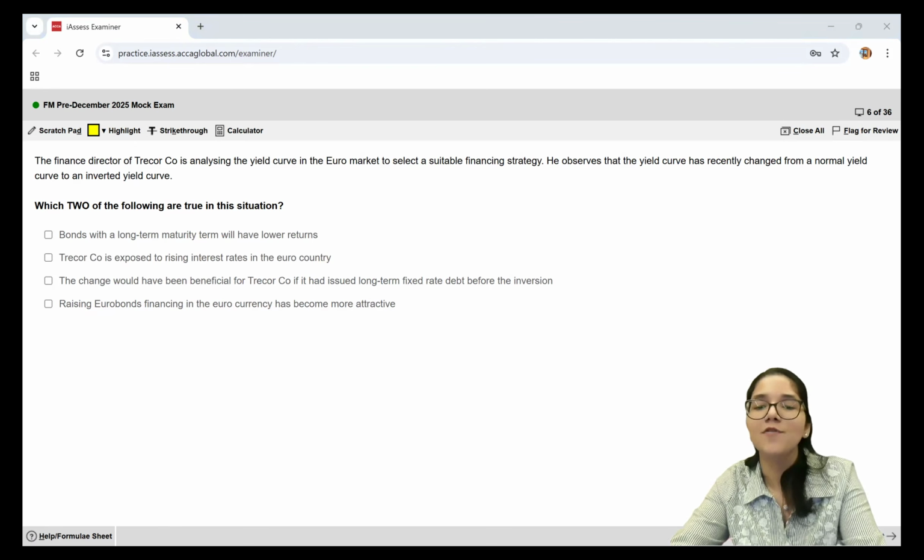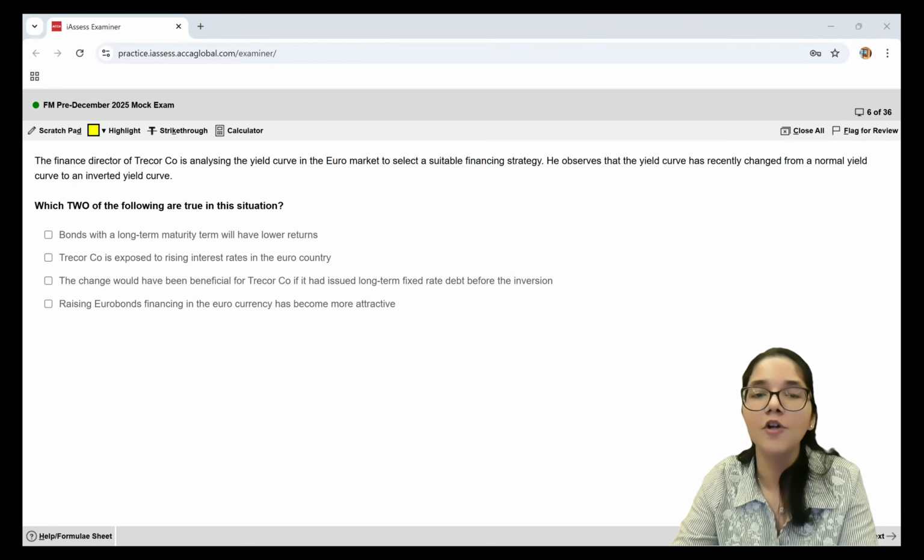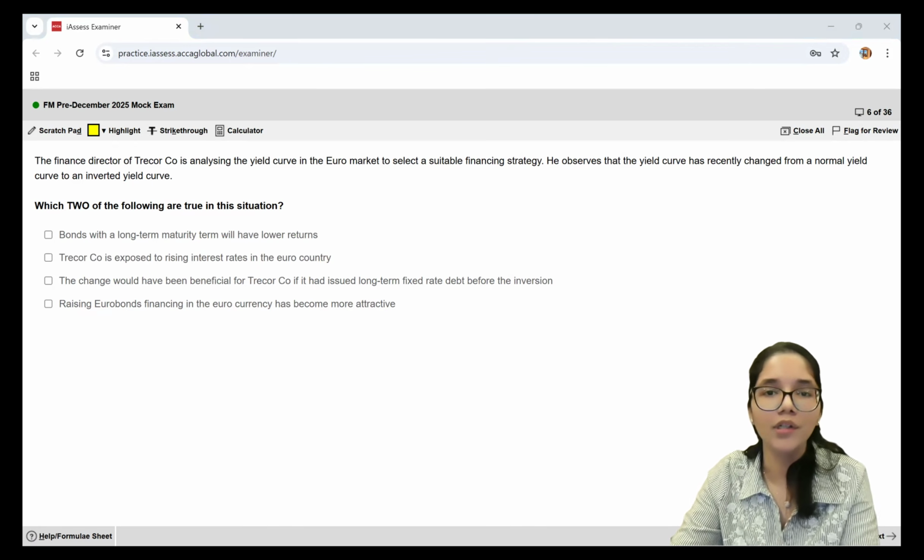So usually, guys, a normal yield curve is always upward sloping. Why? Because the more the duration, the more will be the risk, so more return is also demanded by the investors.